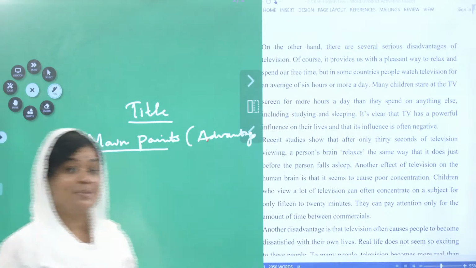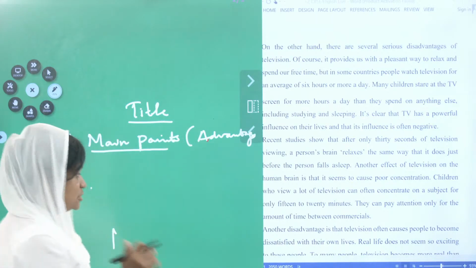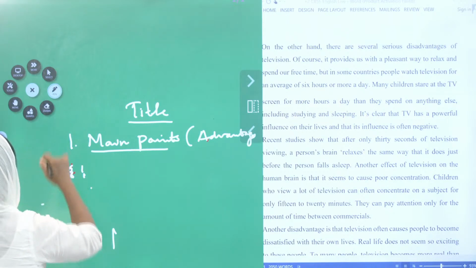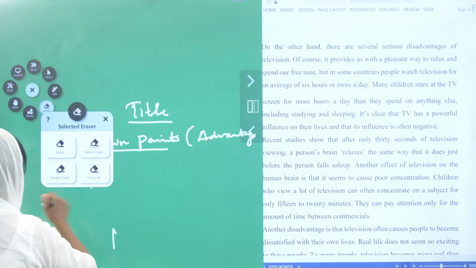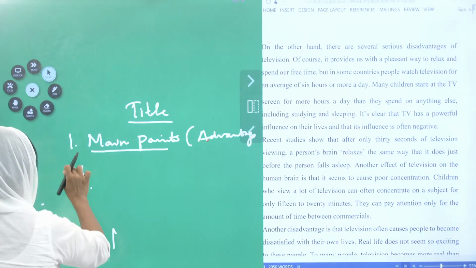Sub points, numbering is very important. Numbering is carrying marks too. Now this one point, the color changed. Okay, eraser. There.